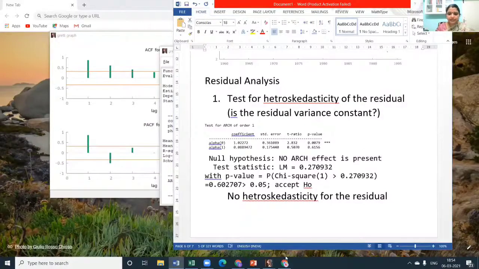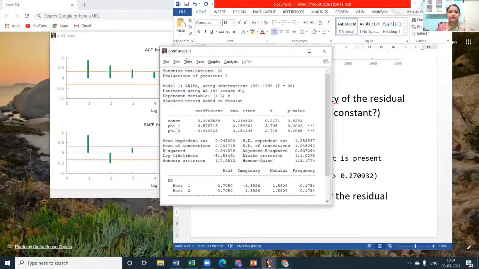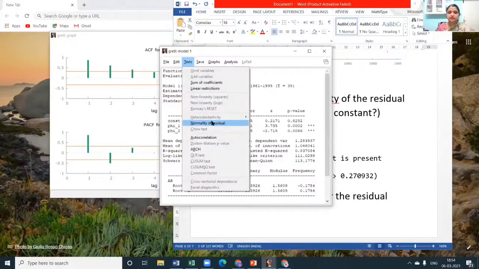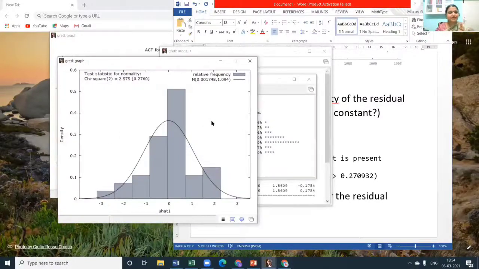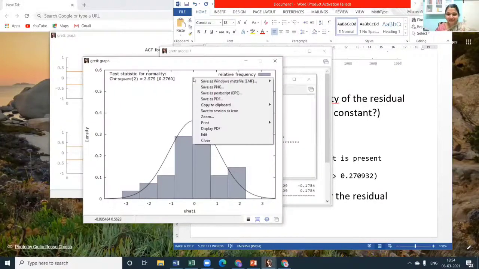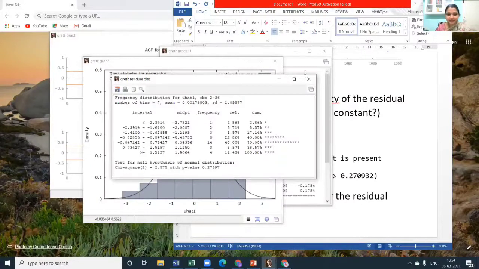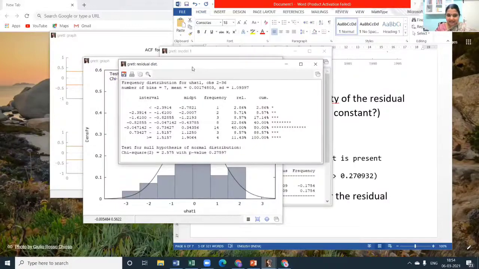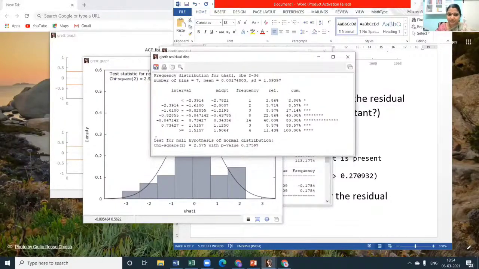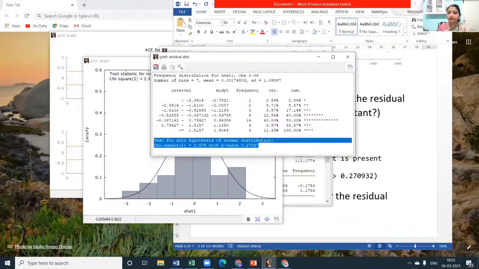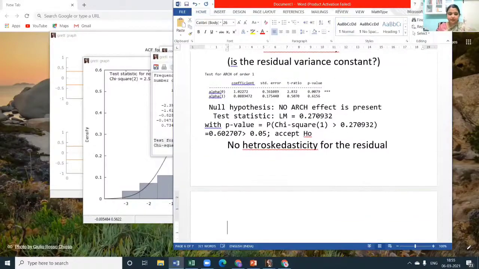Then the second one, we need to test whether there is normality in the residuals. Fingers crossed, we should have normality. There is a graph and a window of results which says test for normality of the residuals. All this put together in a paper will make it look complete.